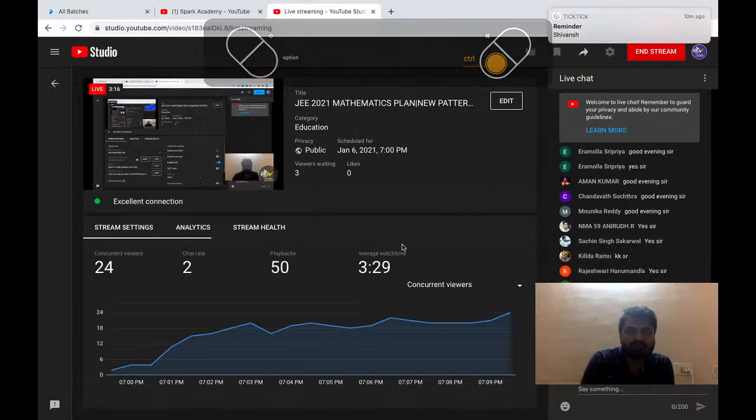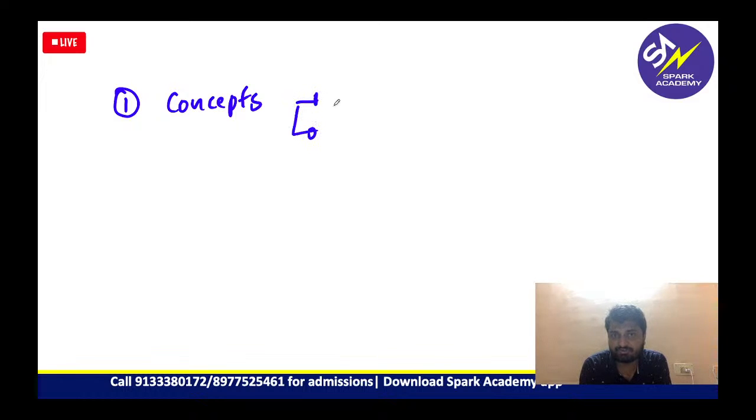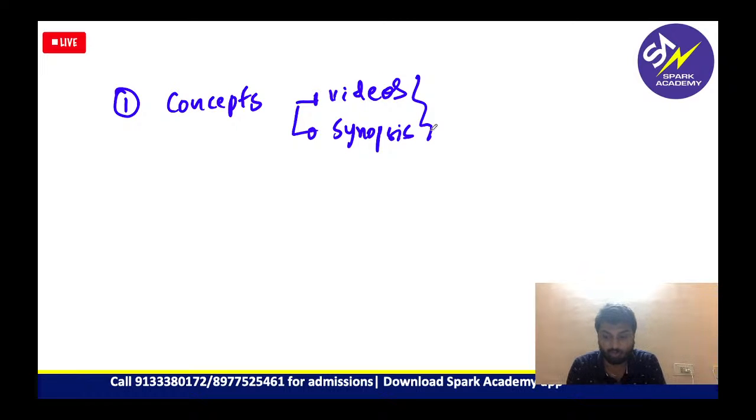Now, the next aspect which I want to talk about is how to prepare. For that, a few steps are there. Firstly, mathematics. Firstly, you should know the concepts. How do you look at the concepts? You can look at the videos for all the regular students of Spark Academy, and then you have to read the synopsis of your study material. That is how you build your concepts. And of course, you will have a lot of previous year questions and many materials which we are sharing in the Telegram group as well.